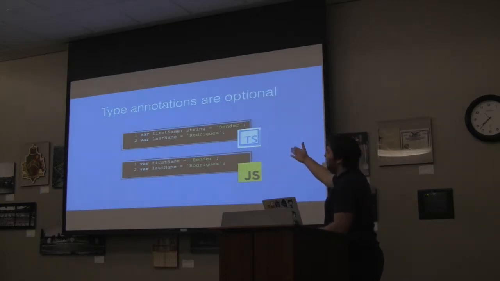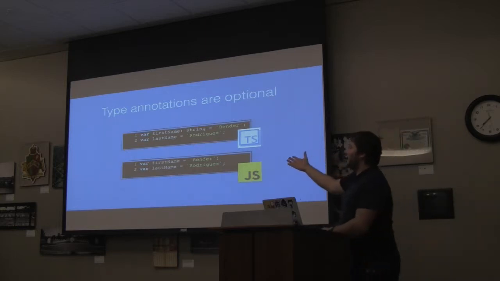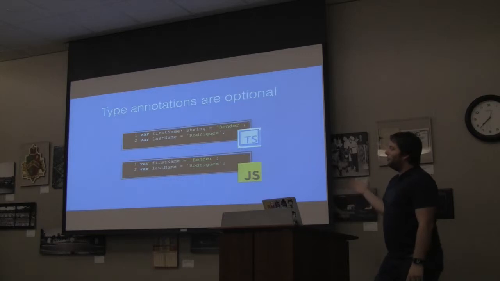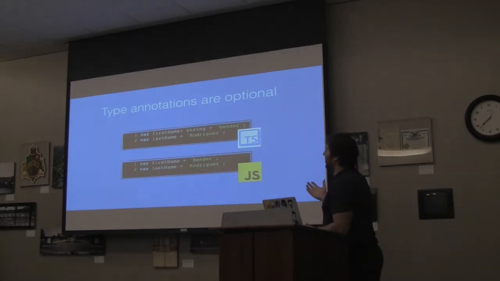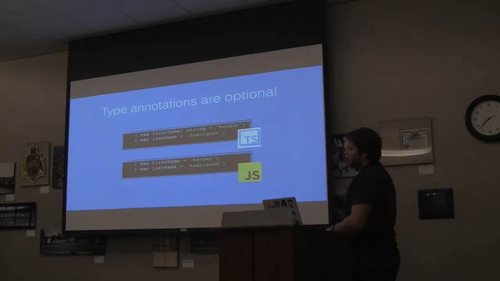If I have TypeScript like this up here, where first name is a string, and last name I didn't specify, because TypeScript is just a superset of JavaScript. It's all optional. I can just leave it off if I need to. But when I compile it down to JavaScript, they look the same. So it's only at compile time that we actually see this.